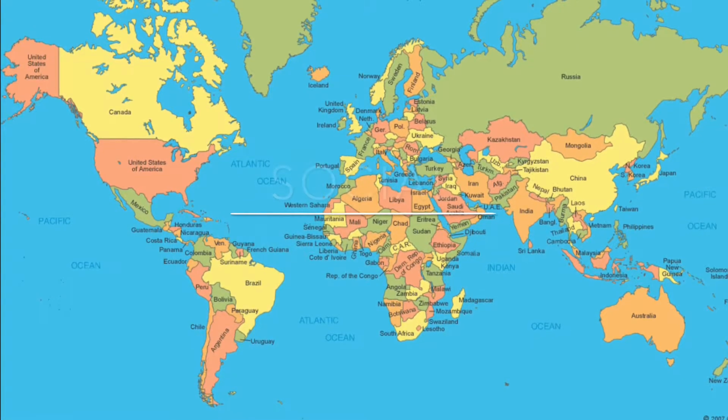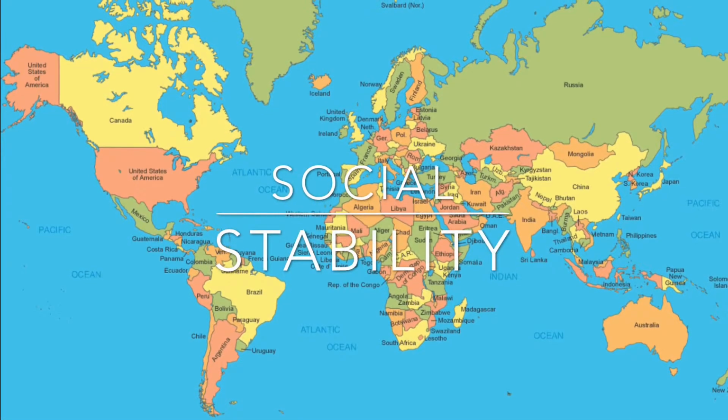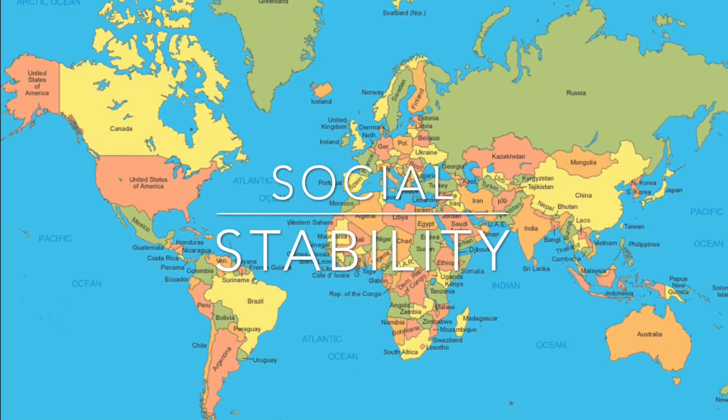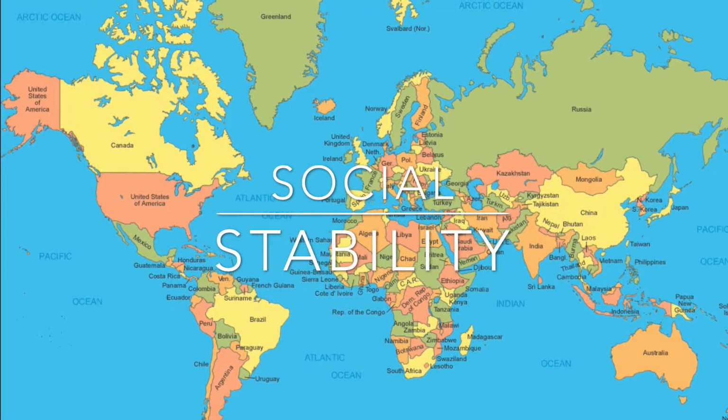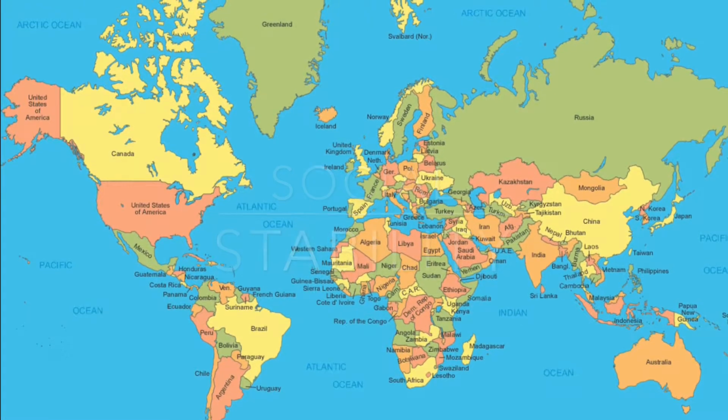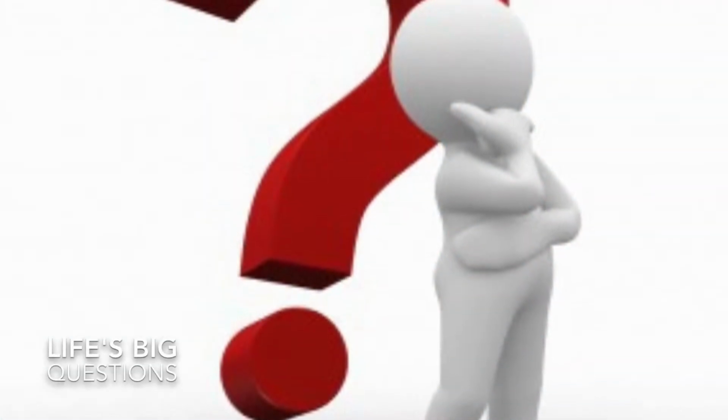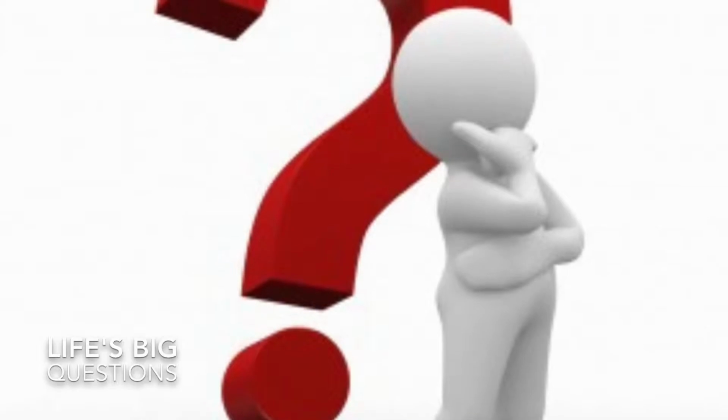What is the best way to create social stability? This is a question that many civilizations have attempted to answer for thousands of years. Today, we are still trying to discover the best answer to this question. After studying various civilizations throughout the school year, it has become apparent that different civilizations have very different answers to this question. By seeing how various ancient civilizations answered this question, we can see what did and didn't work.